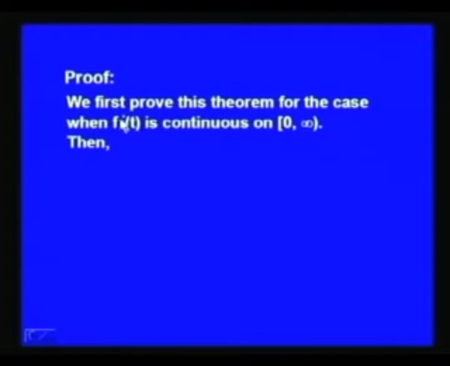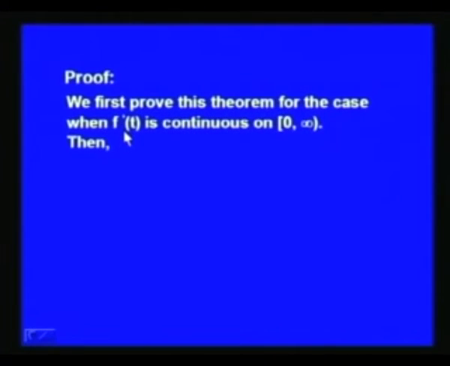Let us prove this theorem. We first will prove this theorem for the case when f dash t is a continuous function on the interval 0 infinity. Let us recall that every piecewise continuous function need not be continuous, while a continuous function is always piecewise continuous. So, let us first discuss the proof of the theorem for the case when f dash t is continuous on 0 infinity.